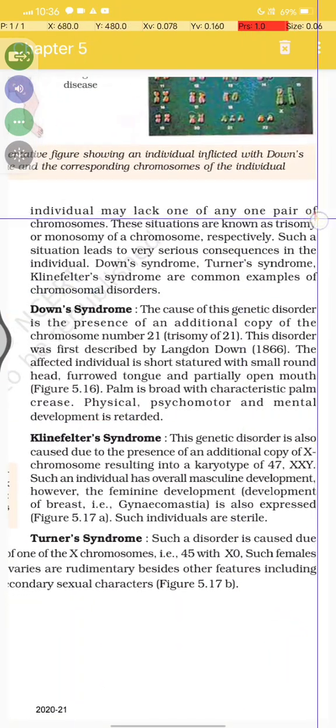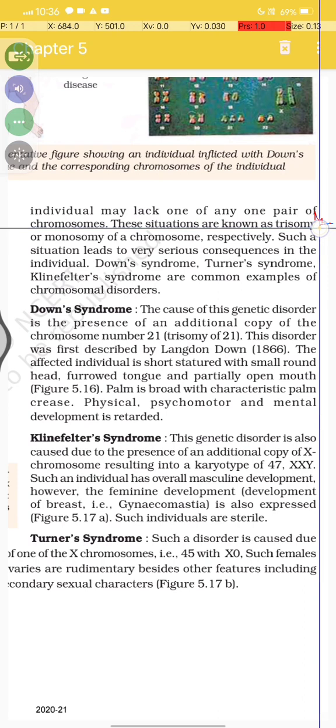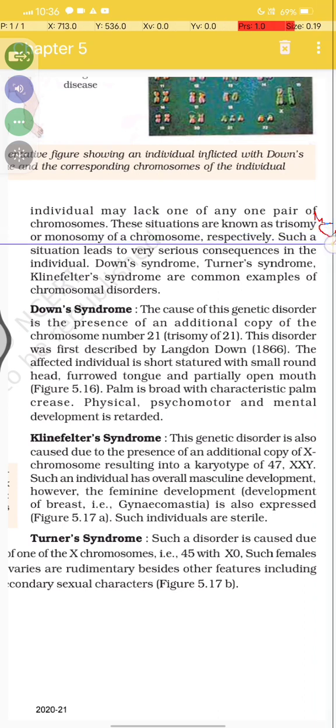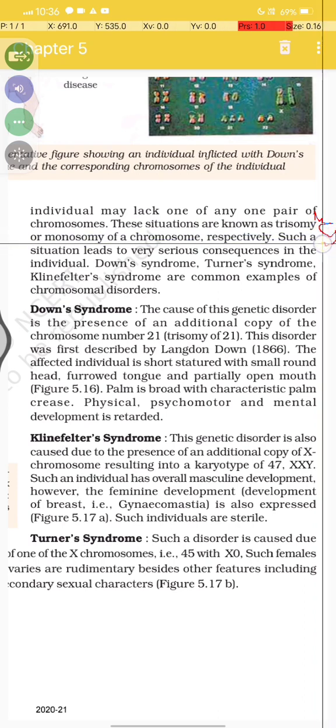An individual may also lack one of a pair of chromosomes. These situations are known as trisomy and monosomy respectively.